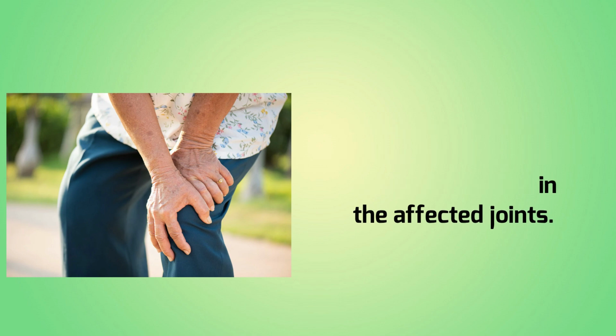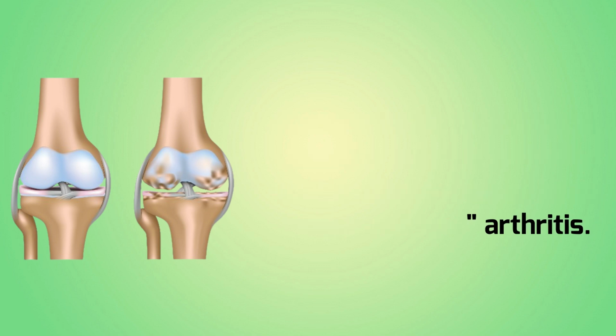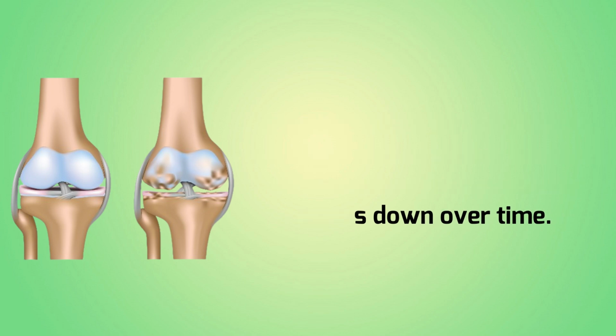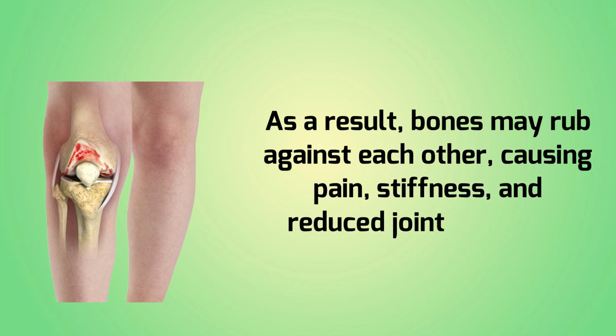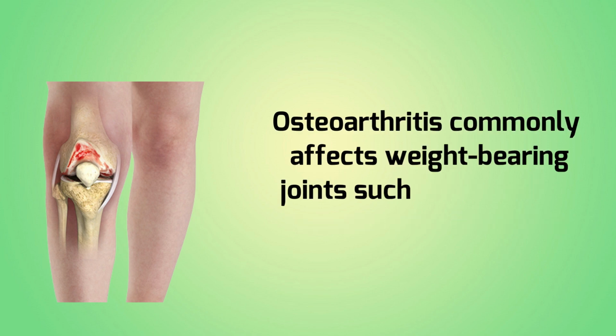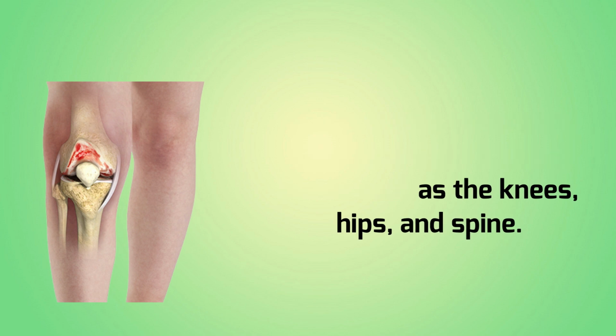Osteoarthritis is the most common form of arthritis and is often referred to as wear and tear arthritis. It occurs when the protective cartilage that cushions the ends of bones in a joint gradually wears down over time. As a result, bones may rub against each other, causing pain, stiffness, and reduced joint flexibility. Osteoarthritis commonly affects weight-bearing joints such as the knees, hips, and spine.